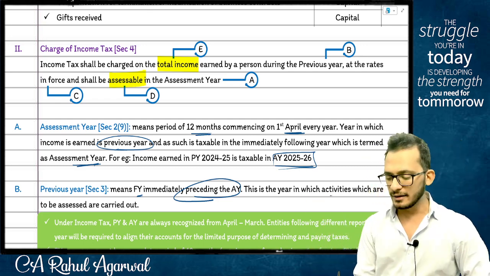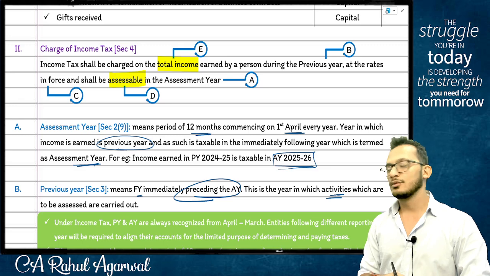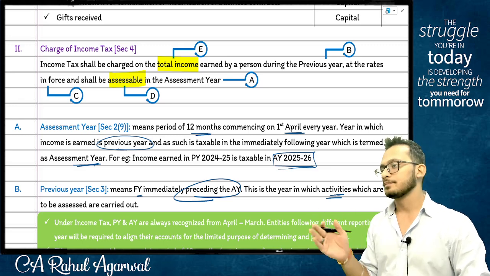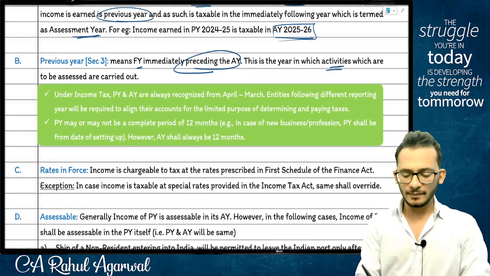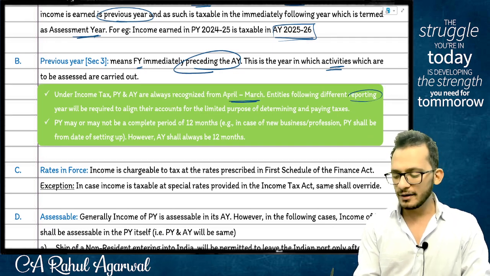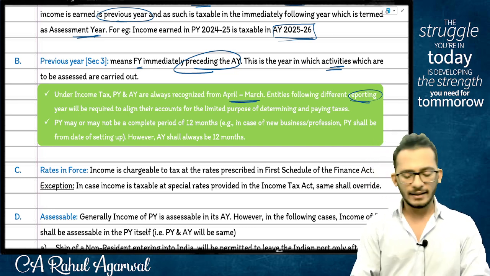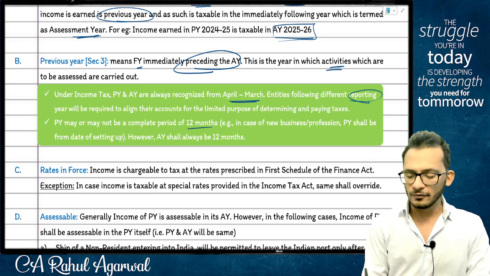This previous year is the year in which you make activities done. This previous year may or may not be for 12 months, but it cannot be more than that. Under Income Tax Act, previous year and assessment year always are recognized from April to March. An entity following a different reporting period will also have to realign their books to April to March to pay taxes.